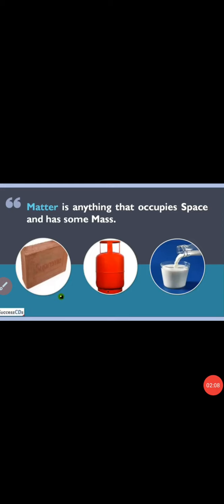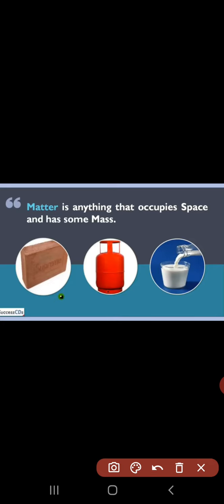See here, what is a matter? Matter is anything that occupies space and has a particular mass. See here, examples are given. The first example is brick, LPG gas, and milk. Three examples are given. We can take any example. We can take eraser, pencil, pen, any example that has a particular mass and its volume.